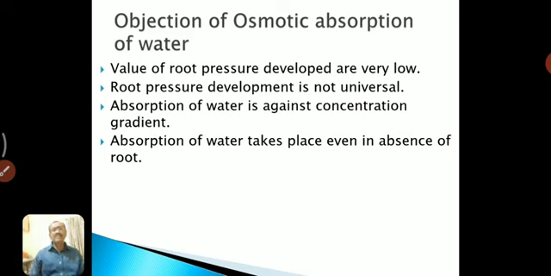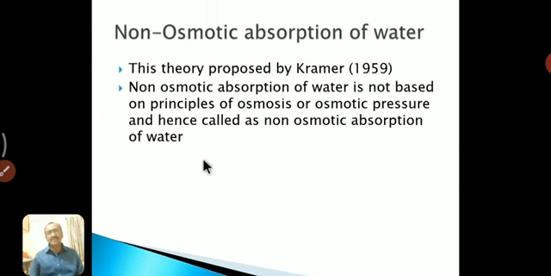What is the mechanism there? Is there a root? No. There is no root, yet the flower becomes fresh. The flower absorbs the water and gives it to the flower, and the flower becomes fresh. So this is also another objection, that absorption of water takes place even in the absence of root. In this way, these are some objections. So this theory is mostly rejected.